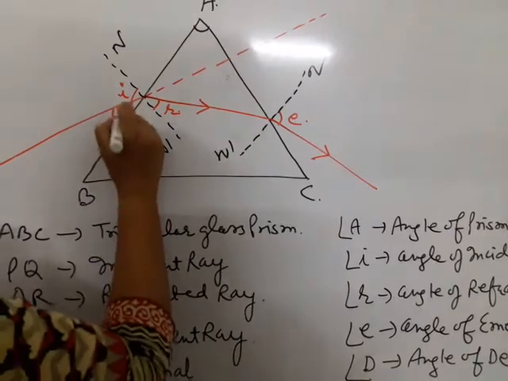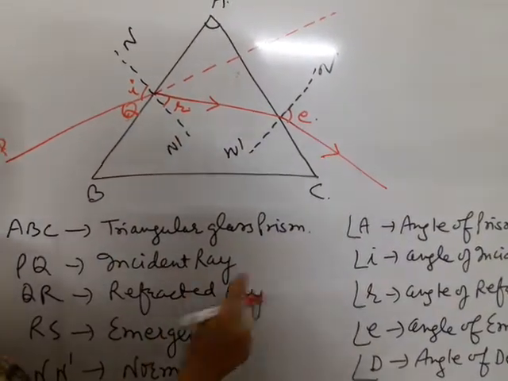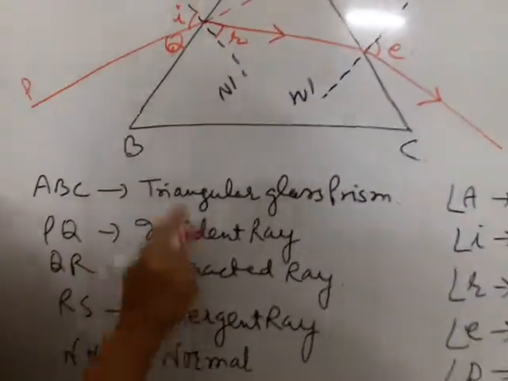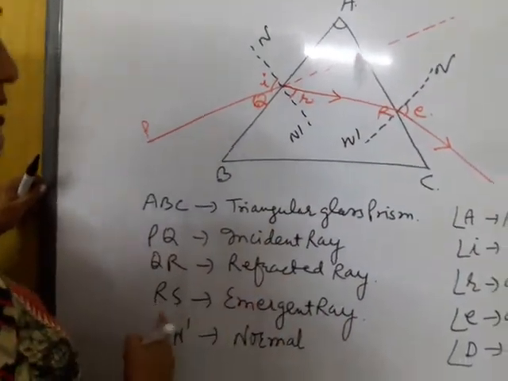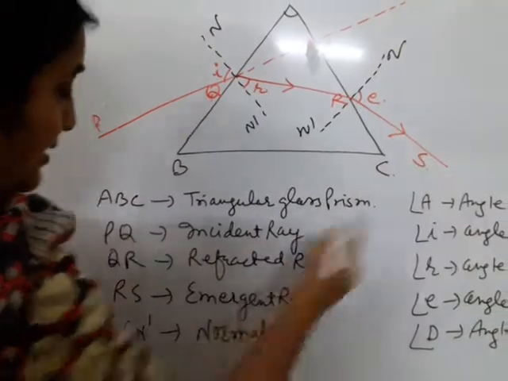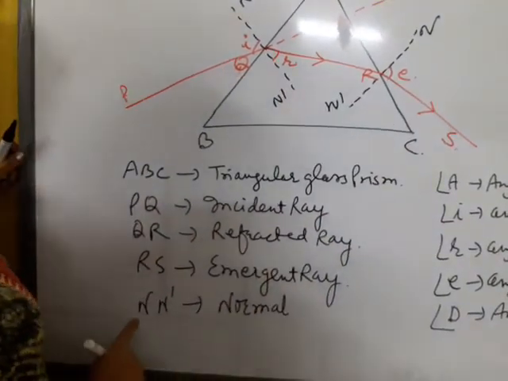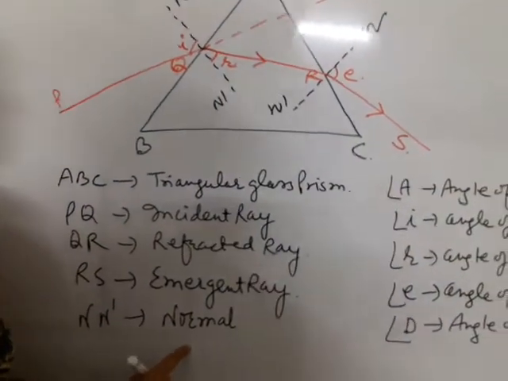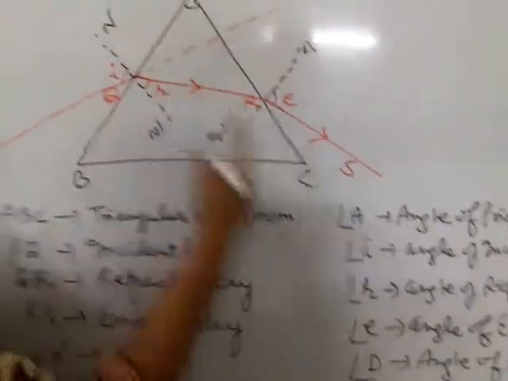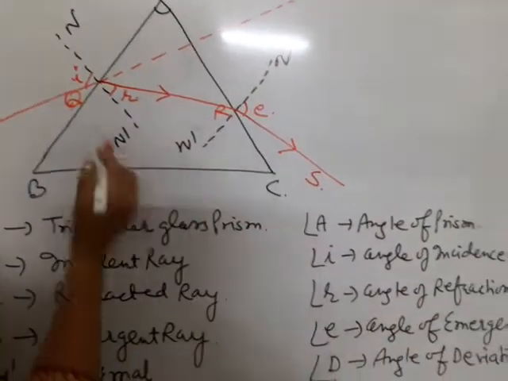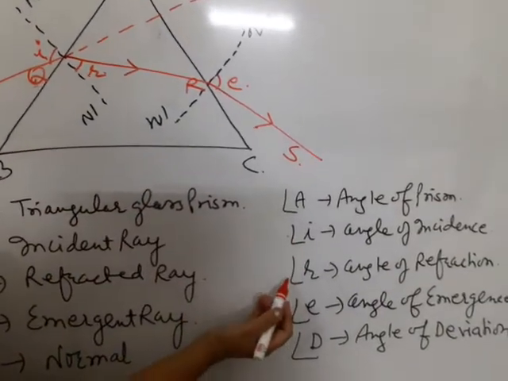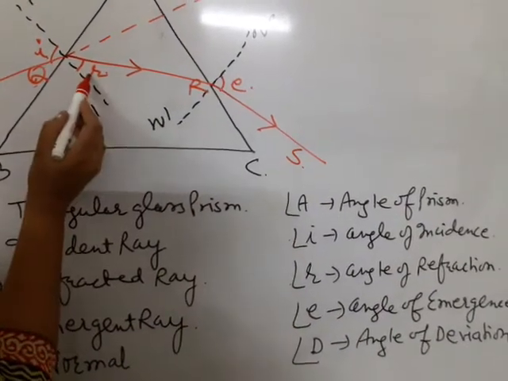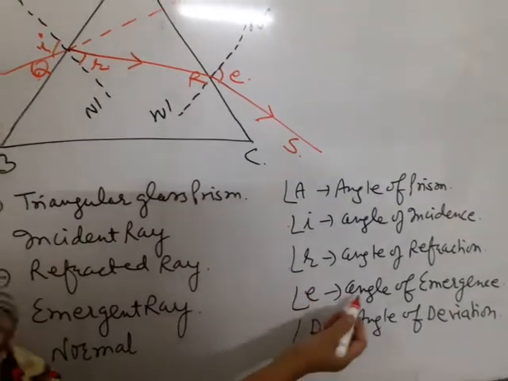Now PQ is the incident ray, QR is refracted ray, RS is emergent ray, N dash are normal, and angle A is angle of prism, angle I is angle of incidence, angle R is angle of refraction, and angle E is angle of emergence.